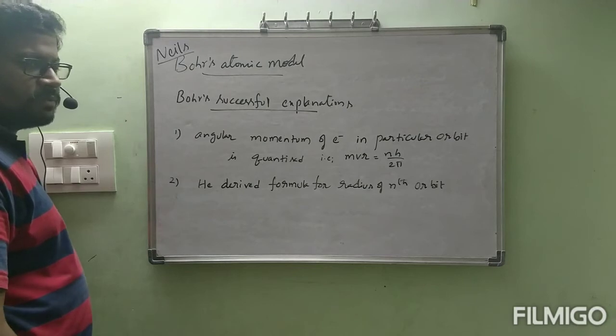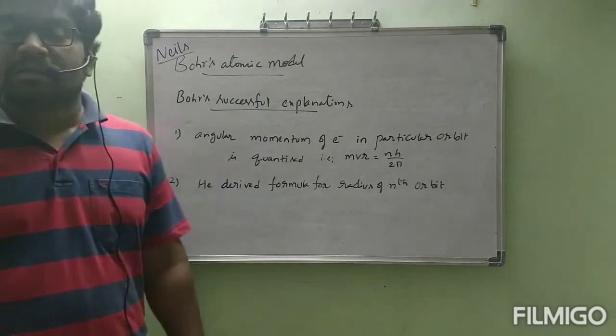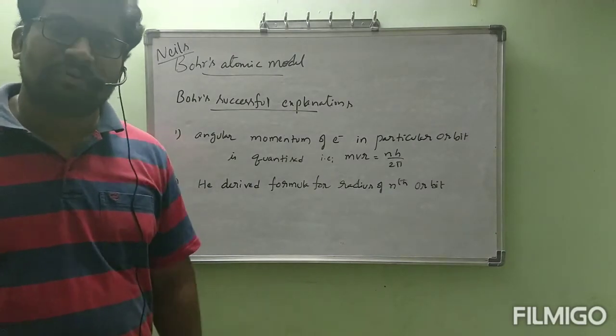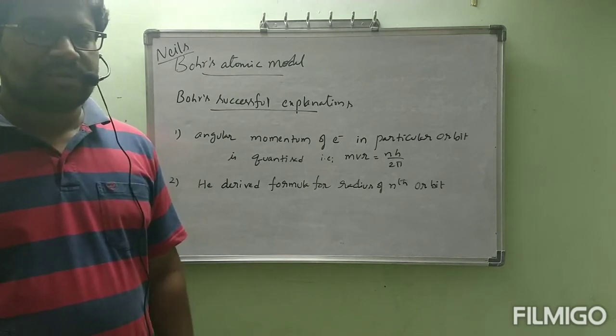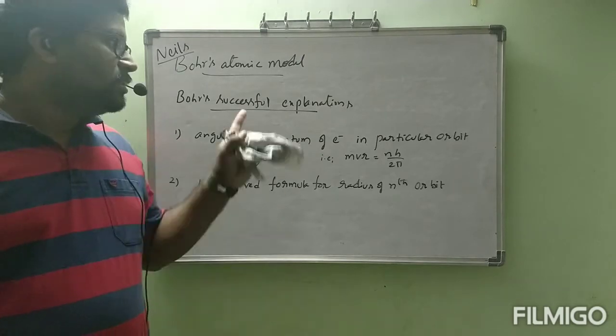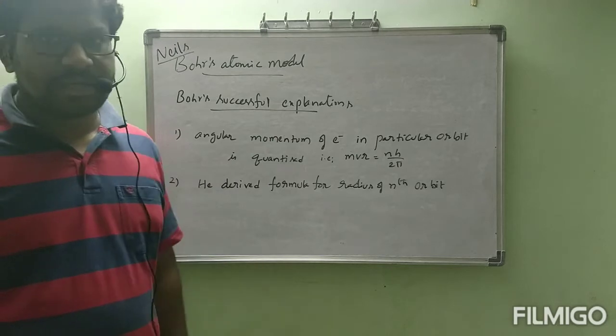Actually, there is no experimental proof, but these are all the points which were given by Niels Bohr depending on the experimental explanation given by Rutherford, depending on the alpha scattering experiment. As Rutherford already did the experiment, further experiments are not required, but these many points were successfully given by Niels Bohr. That I am going to write here.